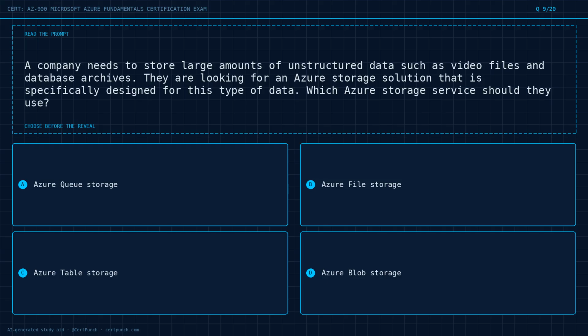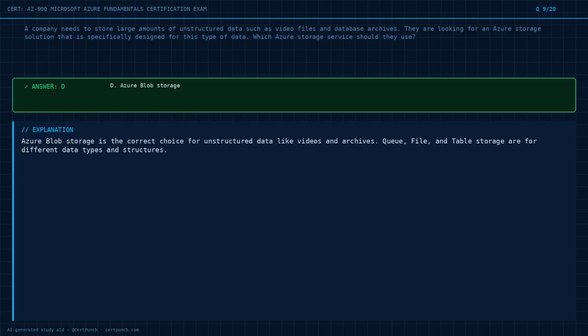Choose the best answer before the reveal. Commit to it now. The answer is option D. Exam logic. Azure Blob Storage is the correct choice for unstructured data like videos and archives. Queue, file, and table storage are for different data types and structures.